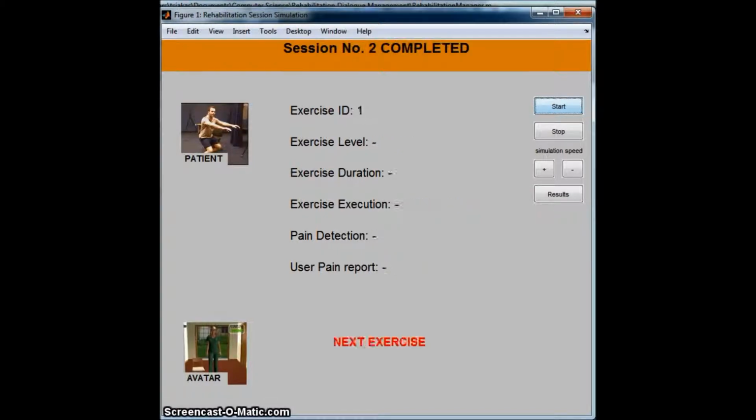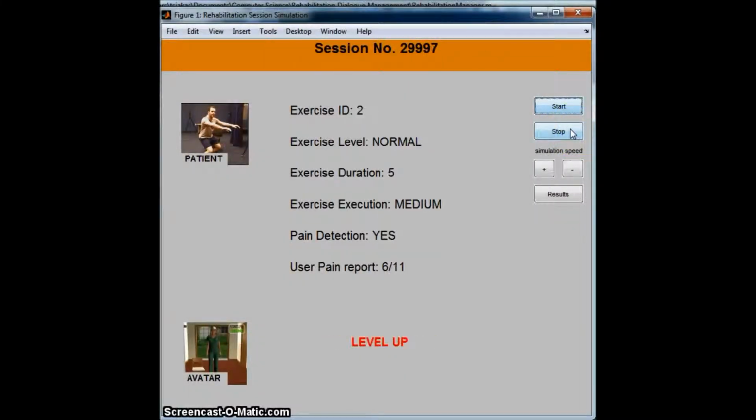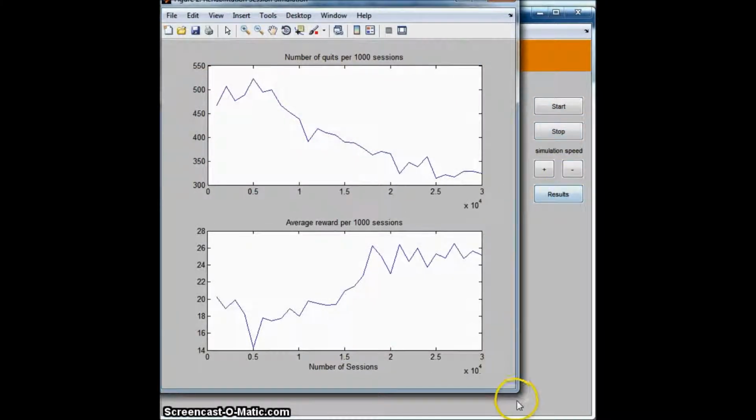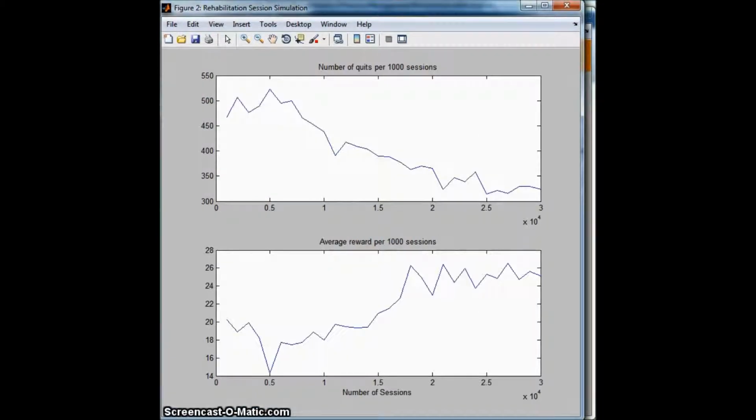A reward function evaluates the action taken at each state depending on the next state. The reward function quantifies the completeness of the session, the amount of time spent on each exercise, the pain levels, as well as the execution correctness. The goal of the algorithm is to maximize this reward and minimize the number of quits.